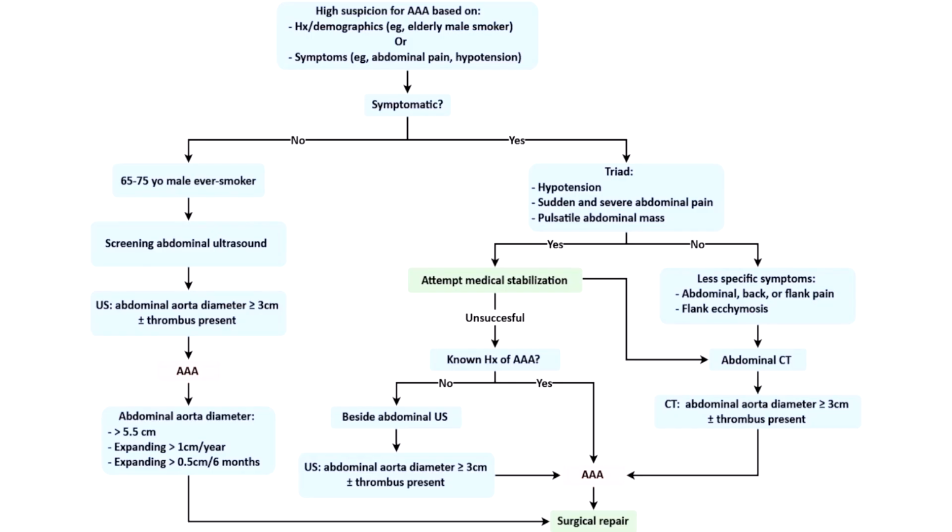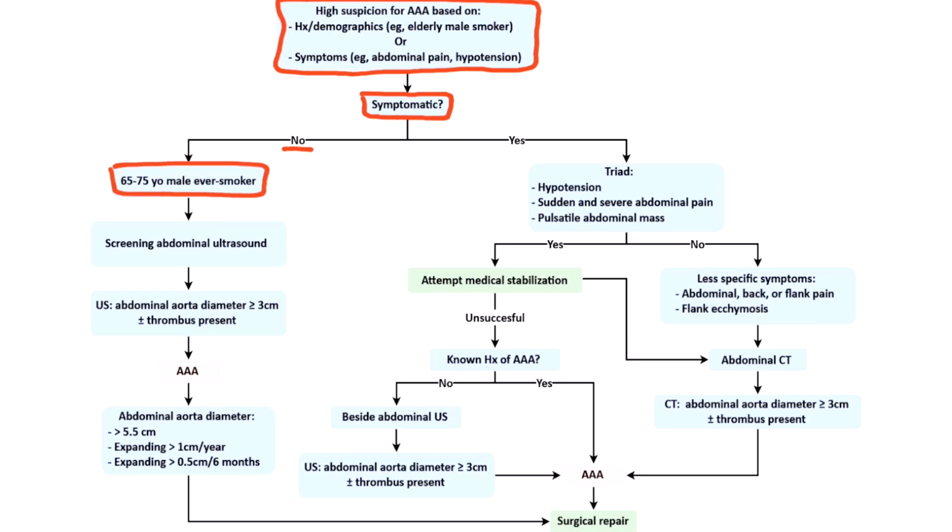Let's continue with this algorithm to elaborate on workup and management of AAAs. Evaluation for patients suspected to have an AAA will be divided into symptomatic or asymptomatic. For asymptomatic patients, specifically males aged 65 to 75 years who have ever smoked, screening with abdominal ultrasound is recommended.